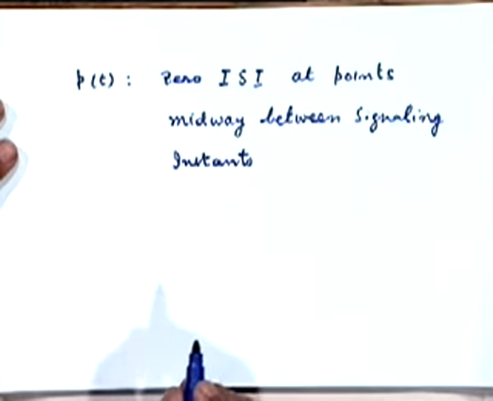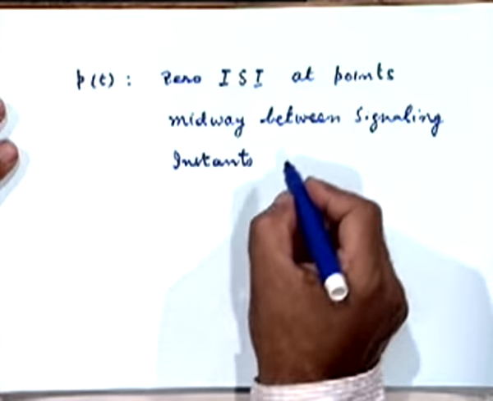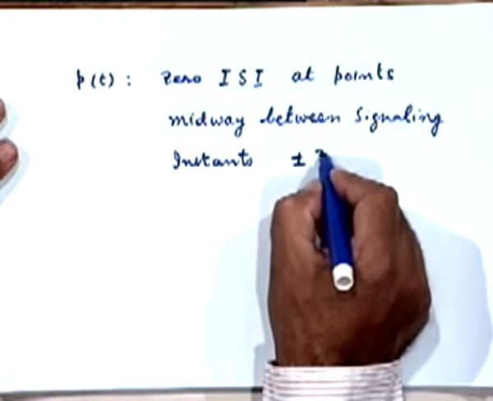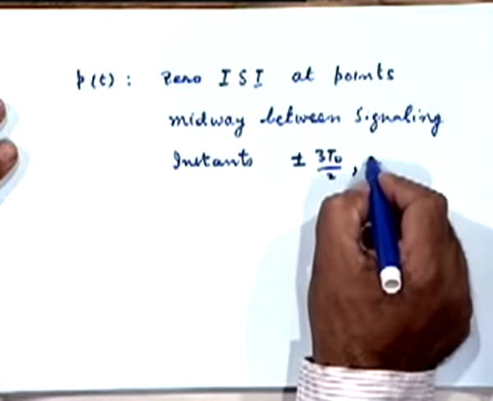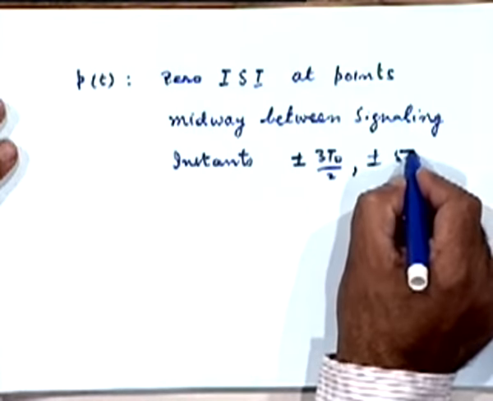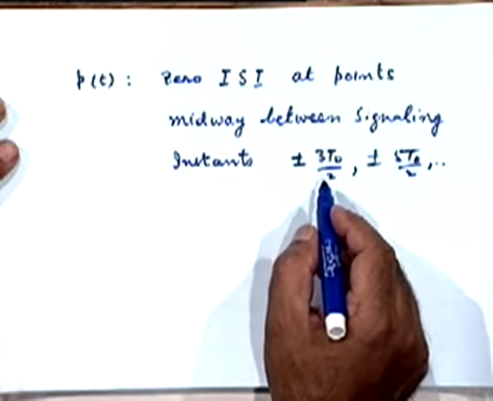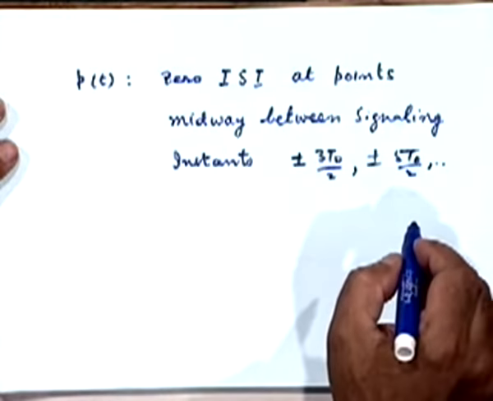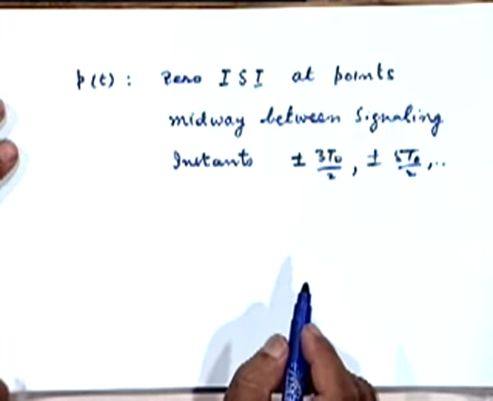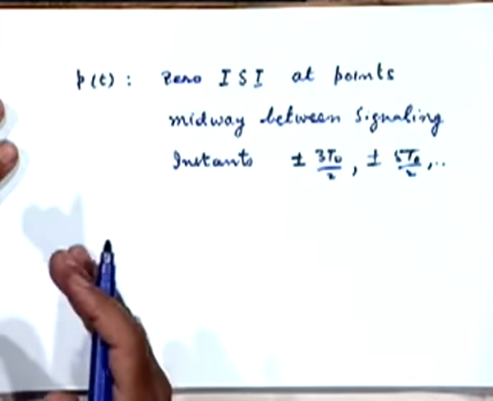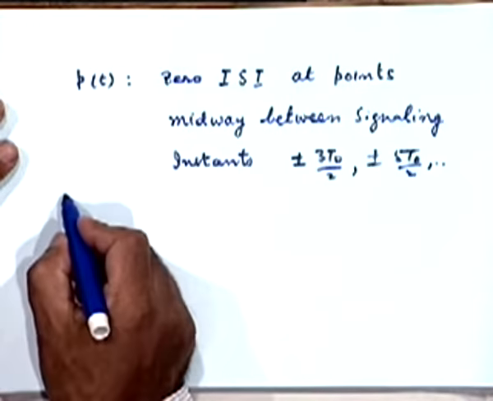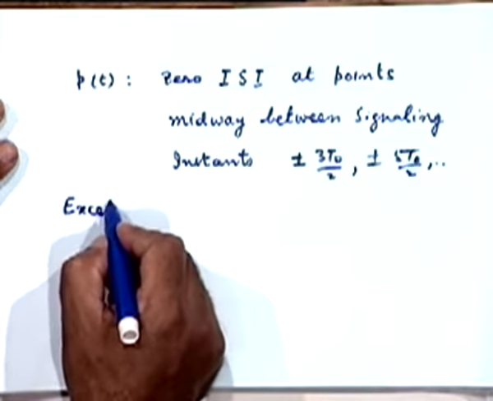Okay, that is plus minus 3t0 by 2, plus minus 5t0 by 2, and so on. So if I sample at these points, I am assured of zero ISI from other pulses, except with one exception. What is the exception?